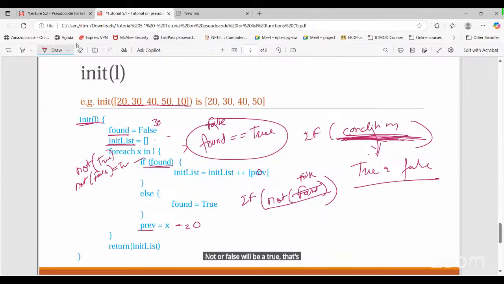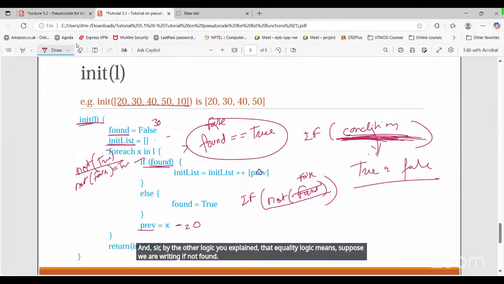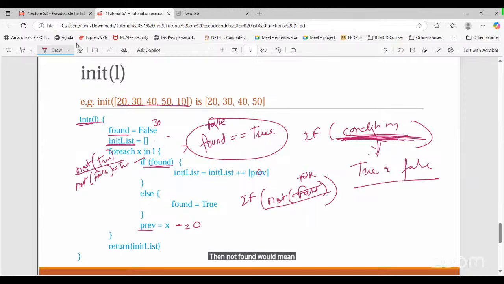That's it. And sir, by the other logic you explained, that equal to logic, suppose we are writing if not found, then not found would mean found equal to false. So initially the value we had assigned was false, and here the condition is matching. So by that logic, it is becoming true. So we are going inside. Is it like that?